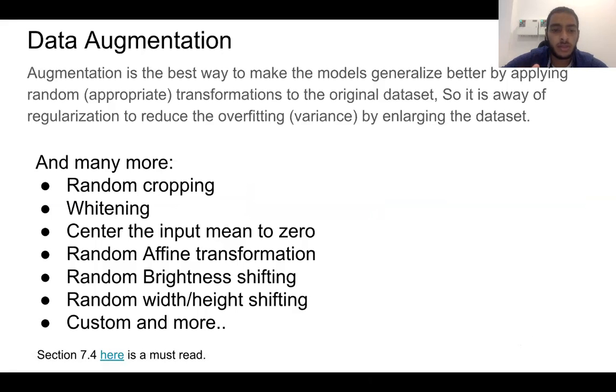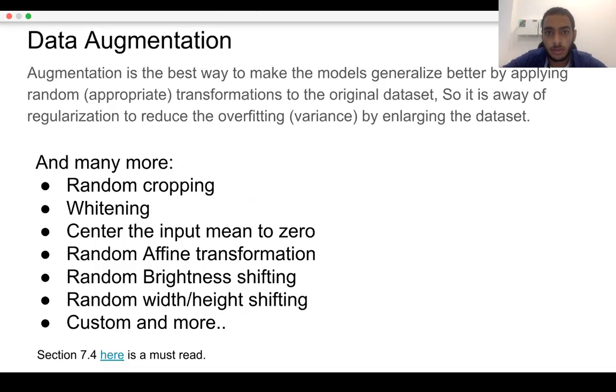Whitening, centering the input mean to 0, or even standard normalization. Random affine transformation, read about affine transformation on the internet. And random shifting, like random width and height shifting. We also have random zooming for the image, either zoom out or zoom in, and more. Let's see how we can do this in Keras.